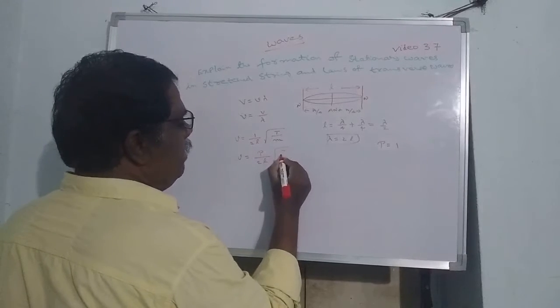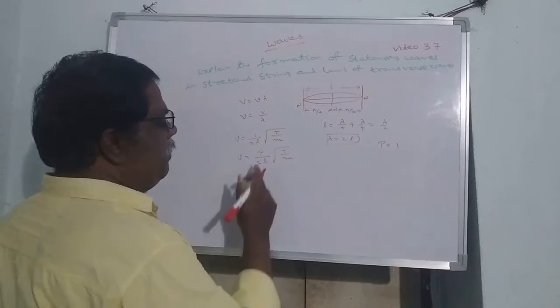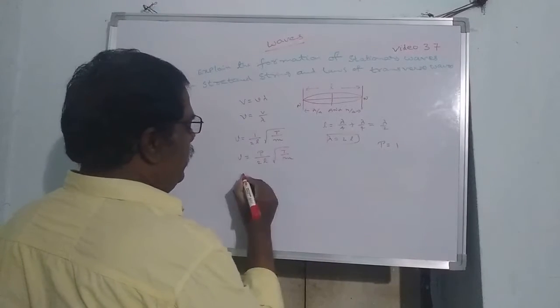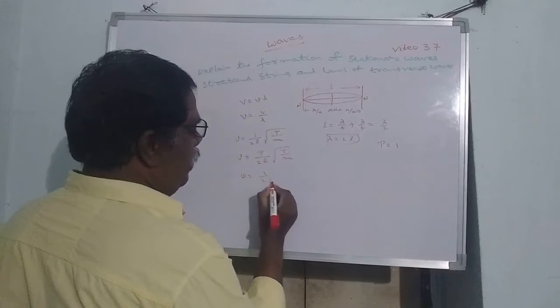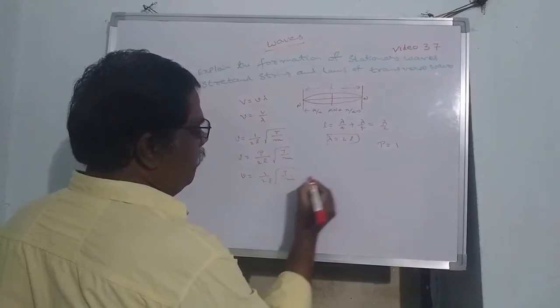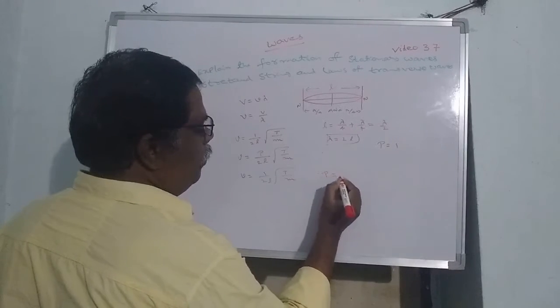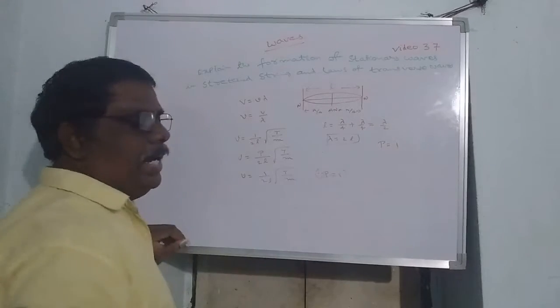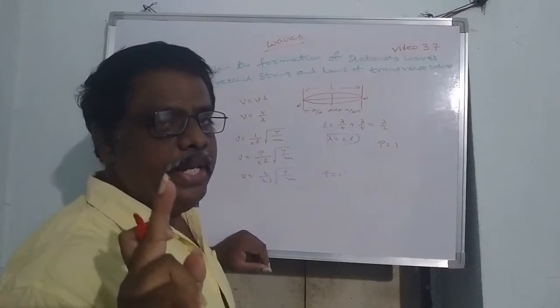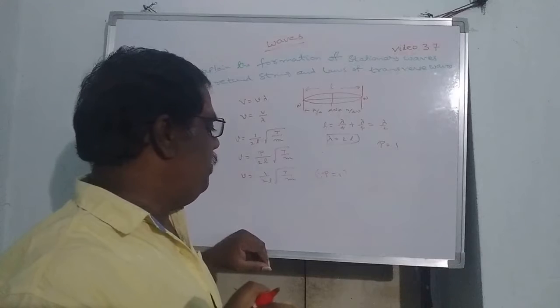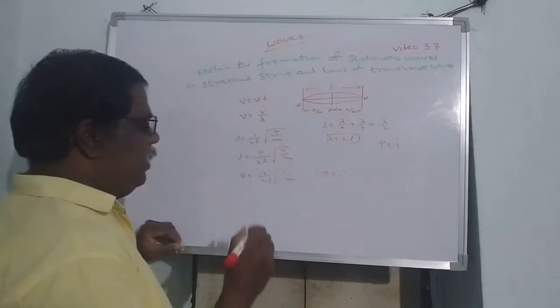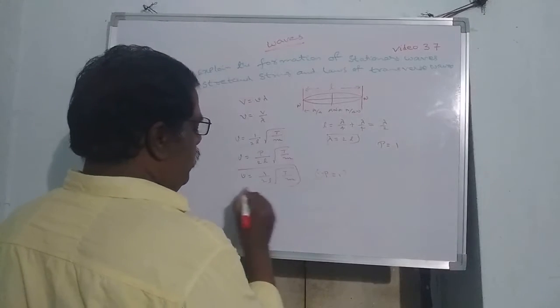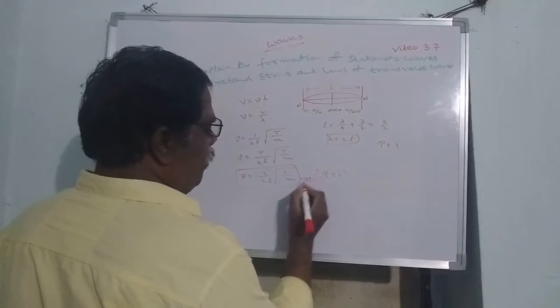So nu equals p by 2L root over T by m, since p is equal to 1, because we are calculating for the fundamental harmonic. So this is equation number 1.